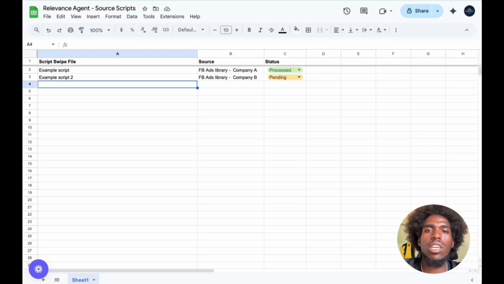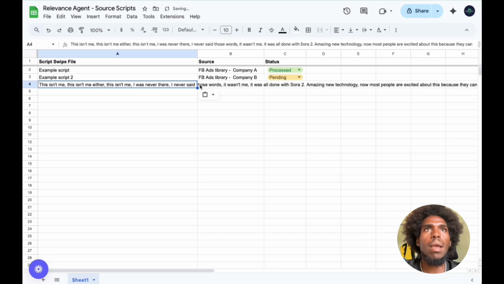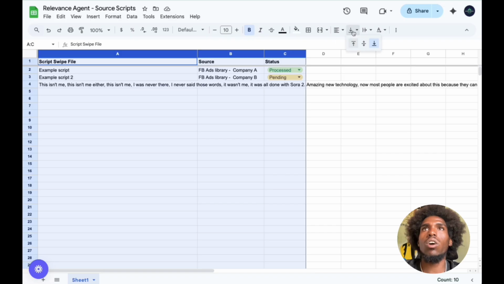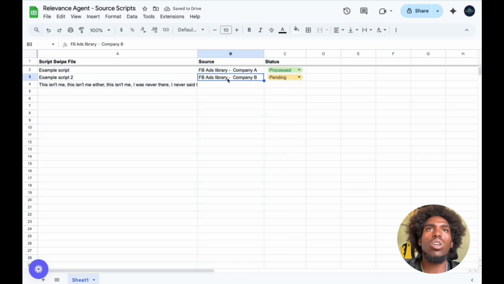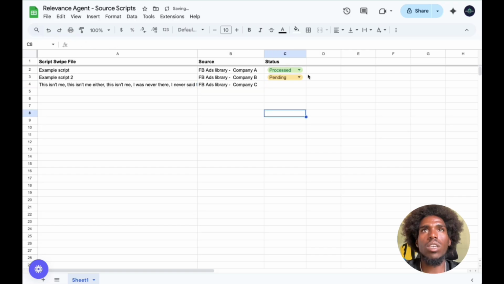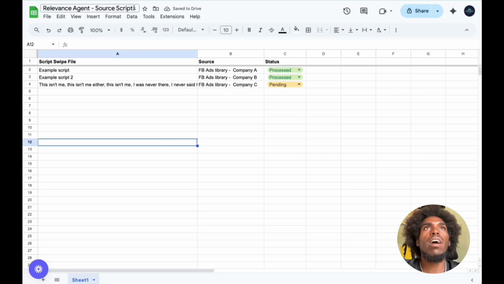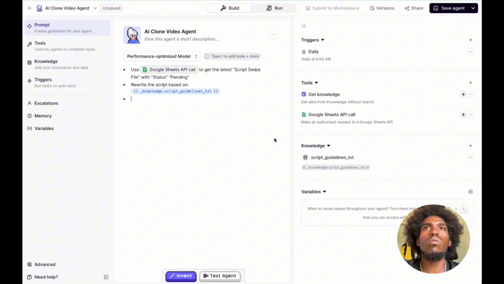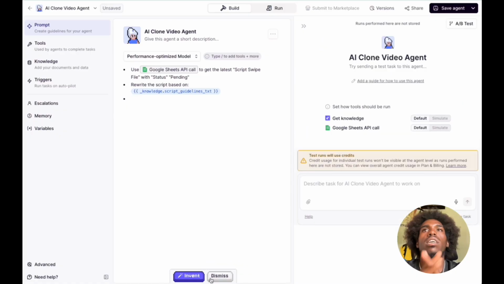Let me see if I can actually grab a script. All right, so I've grabbed the script swipe here. And by the way, let me go ahead and set all of these to cut off. Source, let's call our company C, and then let's say it's pending, and let's say processed. That one, okay? So I have this script here, I told it to rewrite it, and yeah, let's test it.